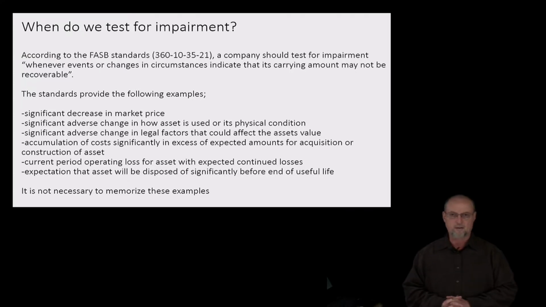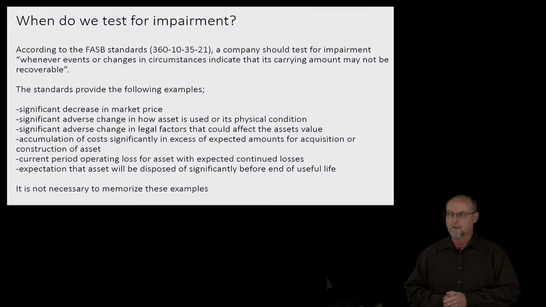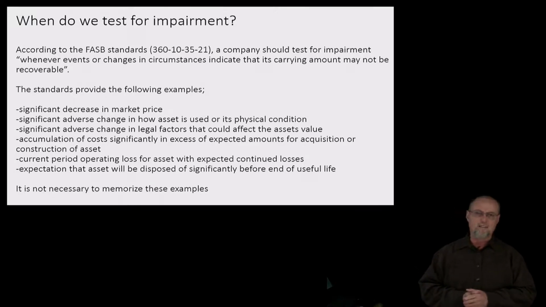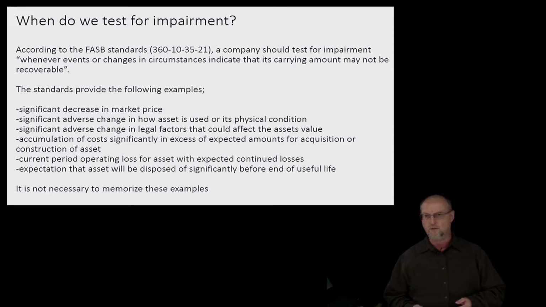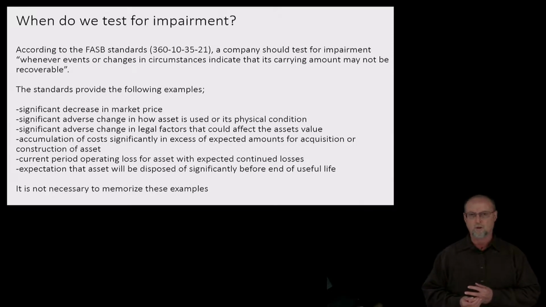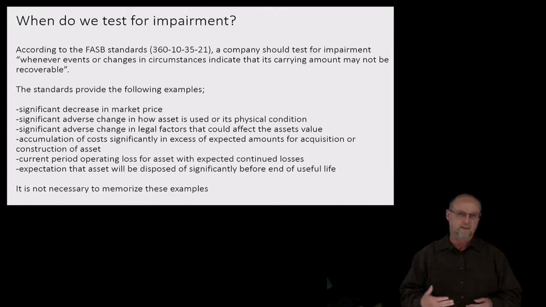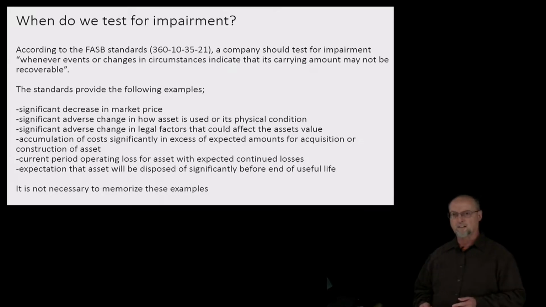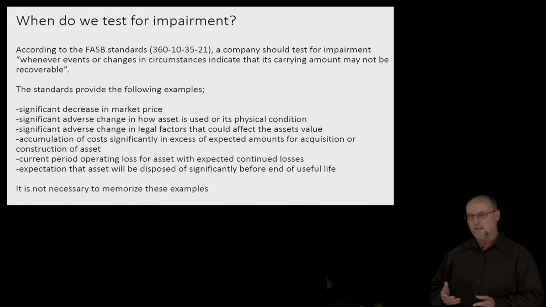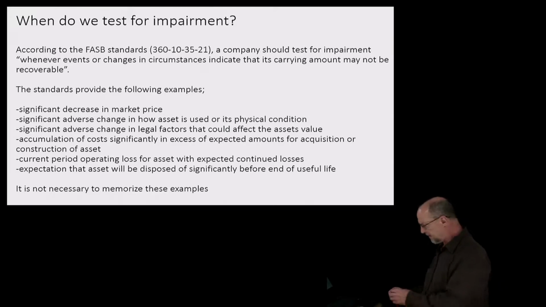The accounting provided by FASB, the new standards, whatever you want to call them, provides a variety of examples of when market value drops for an asset, whether it's due to new regulations or environmental changes of some sort or industry-specific activity, technology, whatever it may be. When there's a drop in value, we have to recognize it. So I'll let you look at these on your own. You shouldn't have to memorize them, certainly not for my classes.